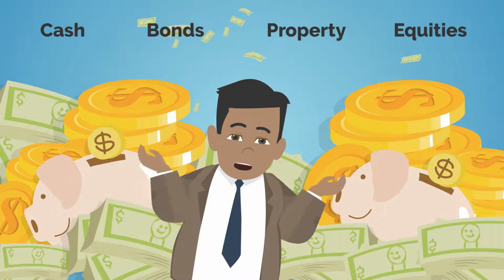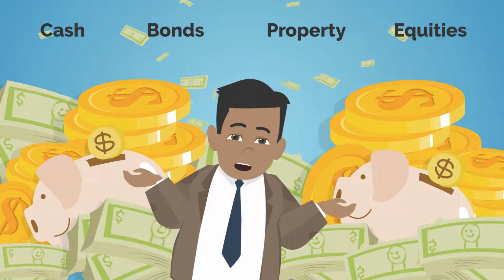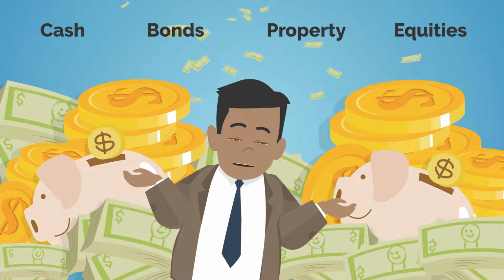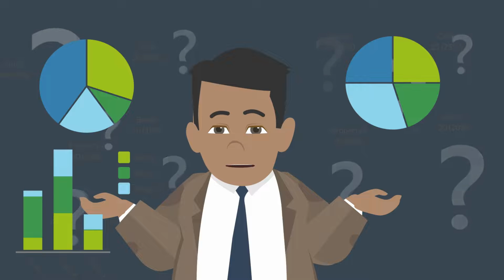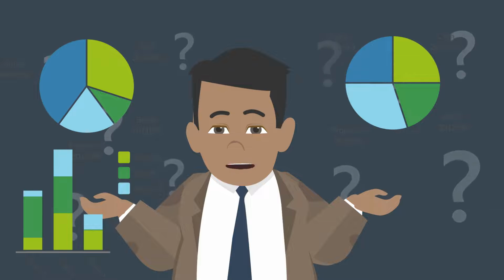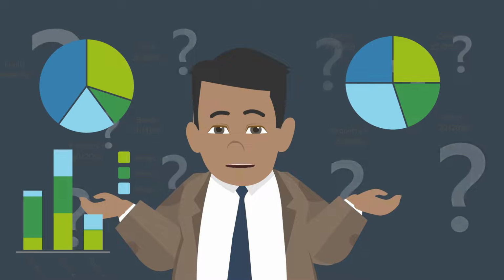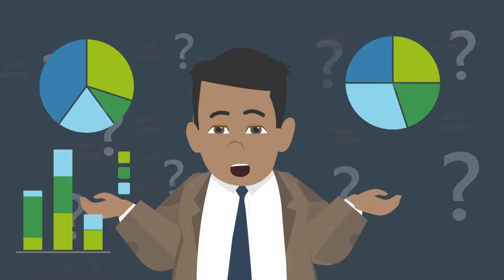Now that we have addressed the different asset classes, it is imperative that we understand the concept of asset allocation, which involves mixing the different asset classes with the aim of achieving a specific investment outcome. So, based on the purpose of the investment and your goals, you will have a portfolio consisting of cash, bonds, property, and equity, both local and offshore, which a fund manager will manage within a predefined mandate.